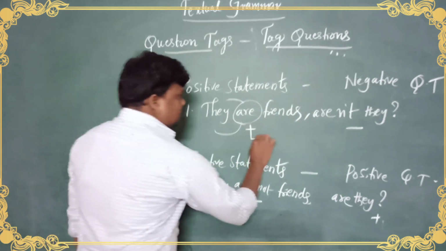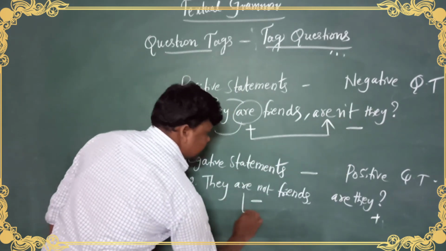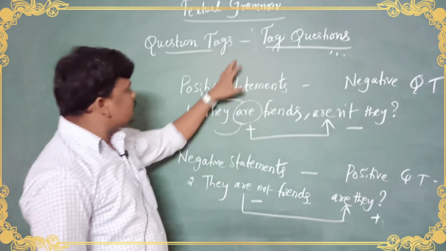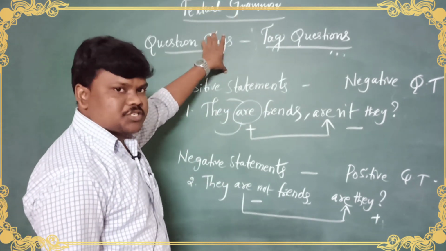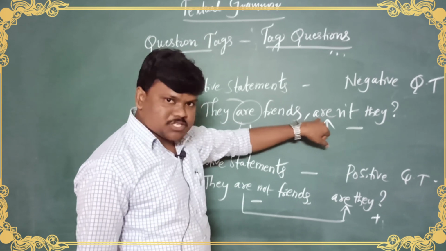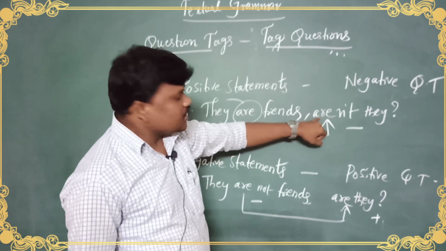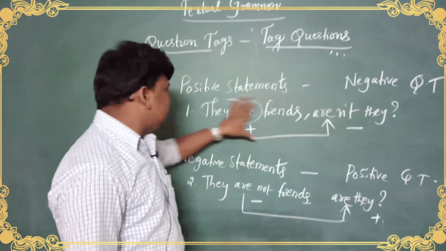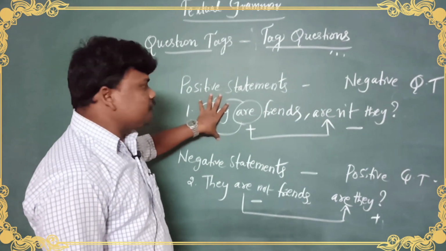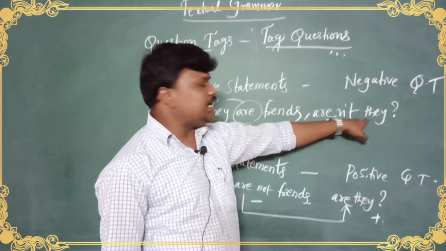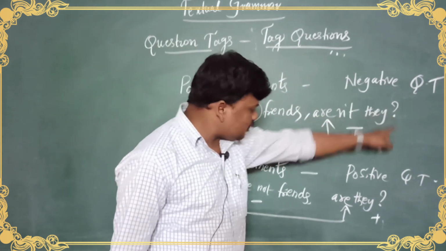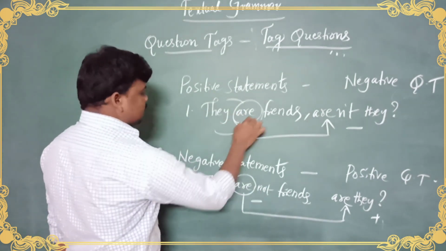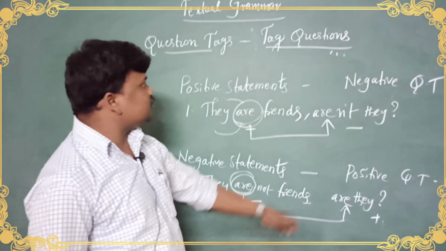So better to learn like this, my dear. It will be very easy to understand. So with the short forms, let me revise the instructions once. Question tags always start with a small letter, and that too with a helping verb, and contracted form compulsory, and last, end with the subject. If the subject is a noun, we need to convert that noun into a pronoun and end with a question mark, and that too short. And better to have a look at the first helping verb. Without a helping verb, we cannot change statements into question tags.